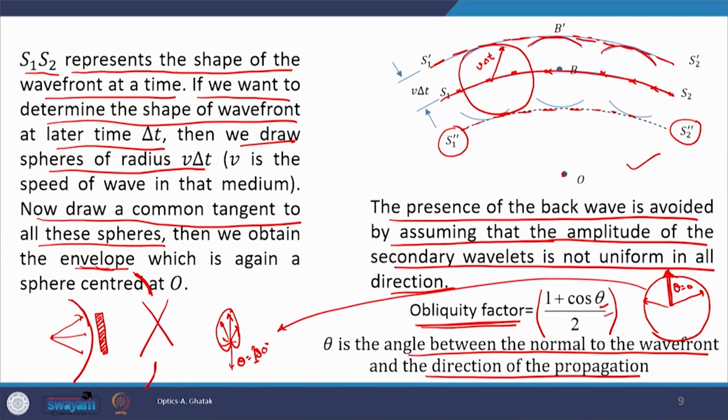But what is found is that, apart from the portion of space where there is a wave front, where there is light, light was also found in this shadow region. Some light was there in this part and some light was there in this part. This is exactly what diffraction is. The presence of light in the shadow part is the phenomenon of diffraction, and this cannot be explained using Huygens principle.